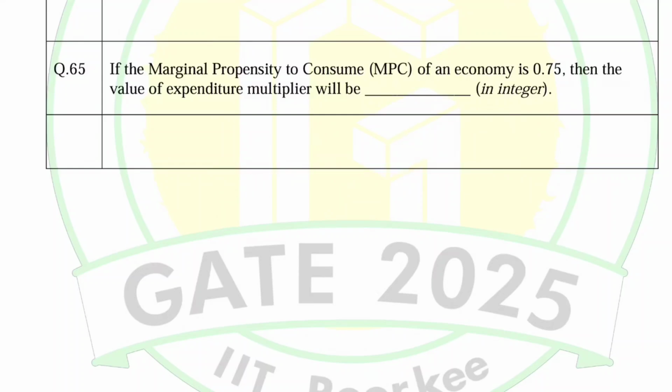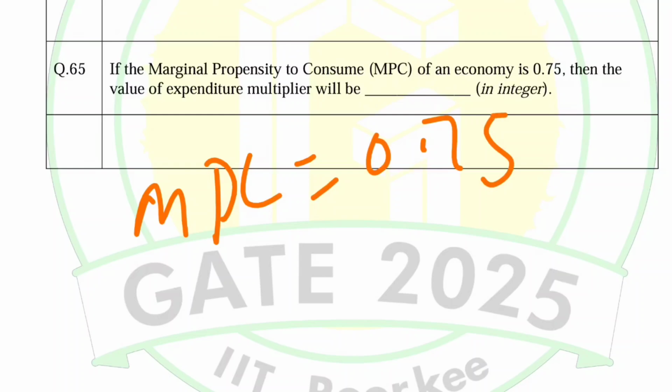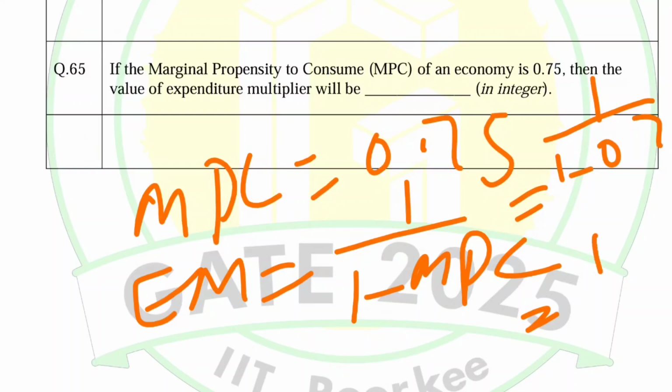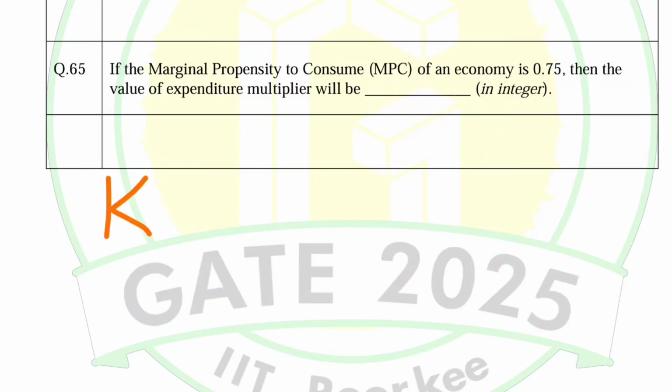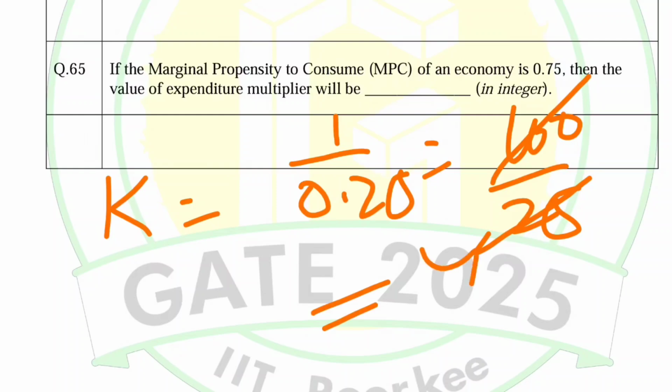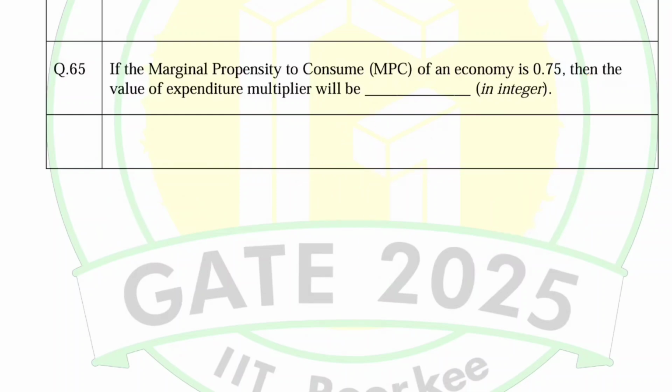Then we have MPC. So MPC is equal to 0.75. We need to find out the expenditure multiplier, which is equal to 1 upon 1 minus MPC. So pretty straightforward, pretty easy are these questions. 1 minus 0.75, which is equal to 1 divided by 0.25. So K will be equal to 1 divided by 0.25, which is equal to 100 divided by 25, which will be equal to 4.